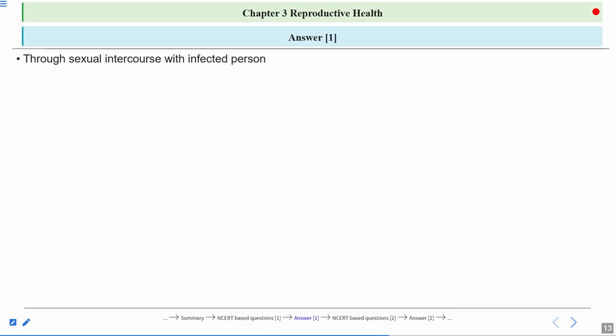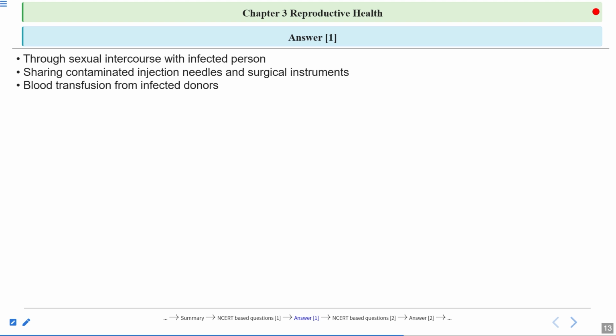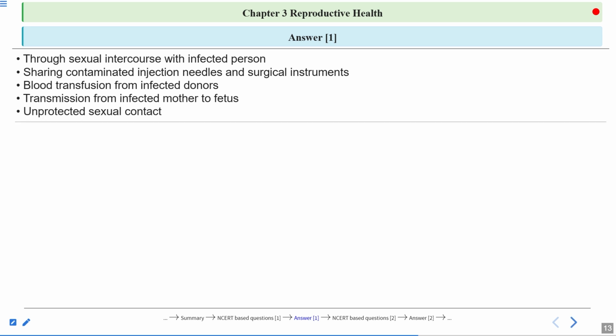First point is through sexual intercourse with an infected person. So they can spread through body fluids like semen and vaginal secretions. Now, sharing contaminated injection needles and surgical instruments as well. Next one is through blood transfusion from infected donors. Now, transmission from infected mother to the fetus. So these are the modes through which HIV and hepatitis B can spread. And obviously through unprotected sexual intercourse or sexual contact.